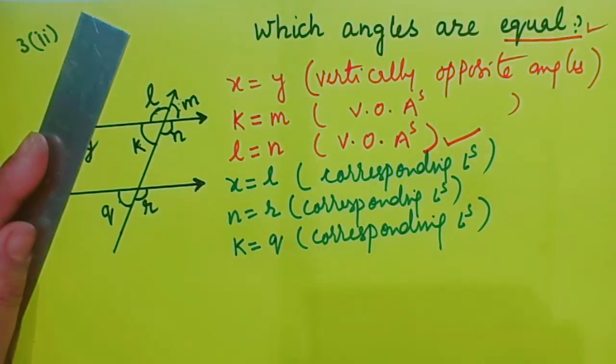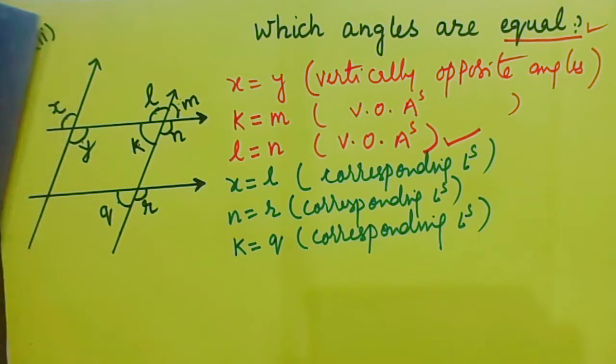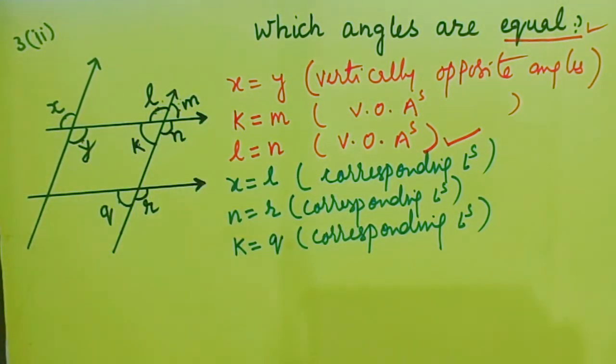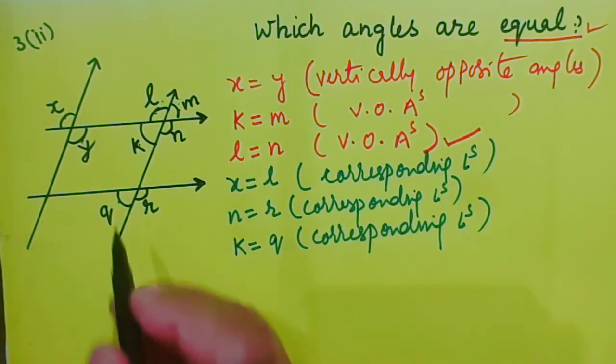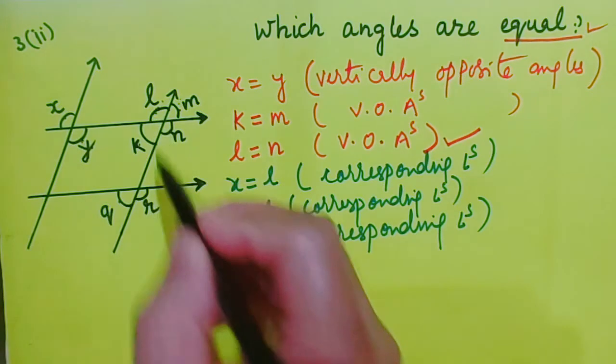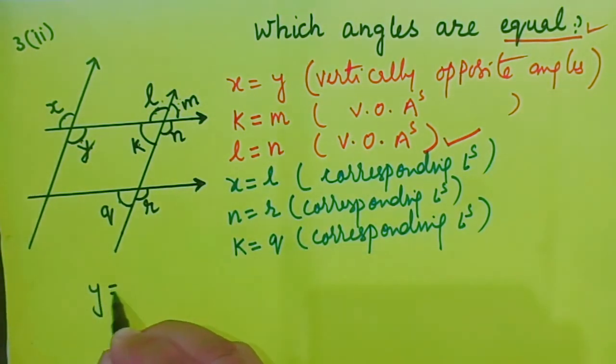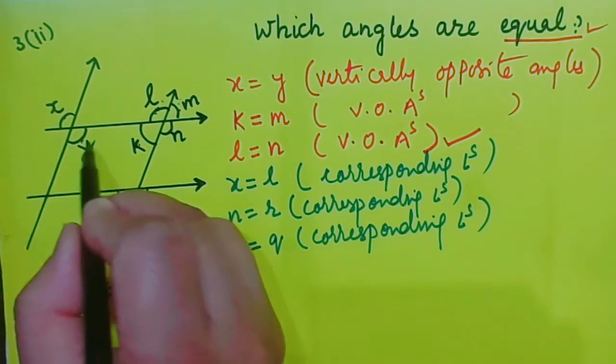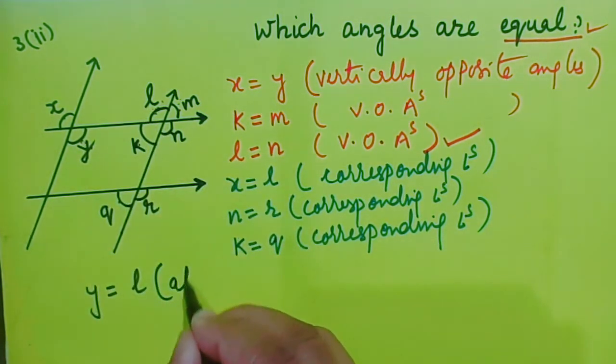Let us find some more different type of angles, isn't it? Do you think that y is equal to L? Let me change the pen. Y is equal to L. Y and L are alternate angles.